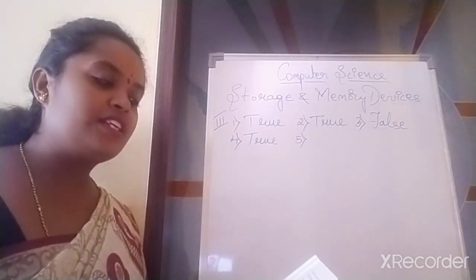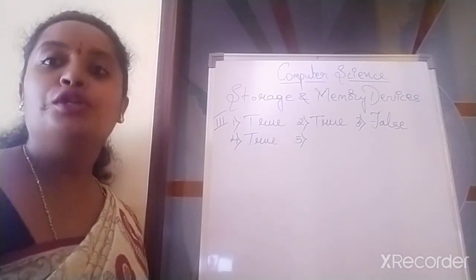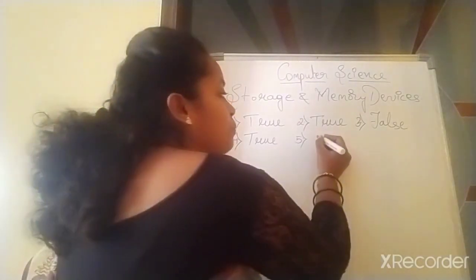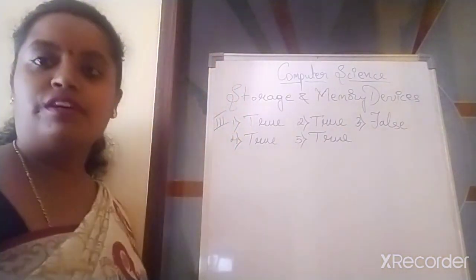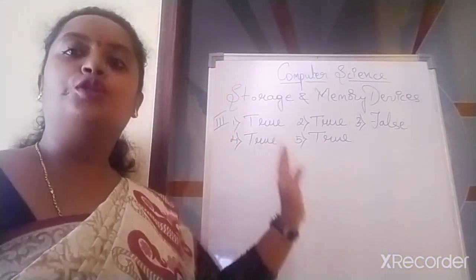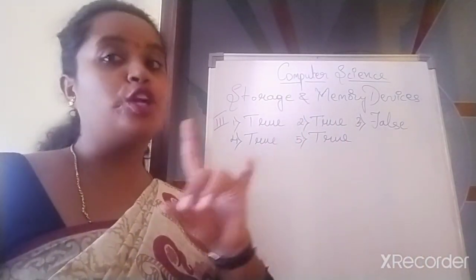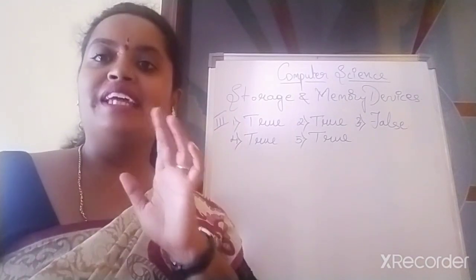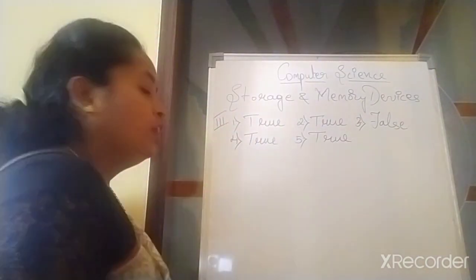Machine language is written in the form of zeros, ones and twos. True or false, children? True, because computer cannot understand our language. So it converts our English language to machine language in the form of zeros and ones. What do you call zeros and ones as? Binary digit. Understood? Got it, children?